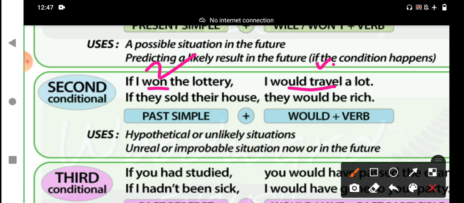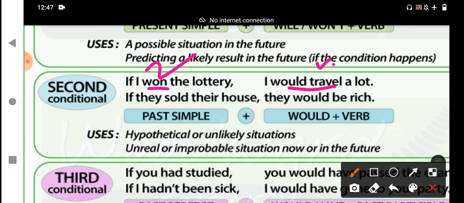So what is the condition? It is an imaginary condition. That means it has not happened in our life, and it is not happening in the future also. If I won the lottery, I would travel a lot. That means imagination or prediction.